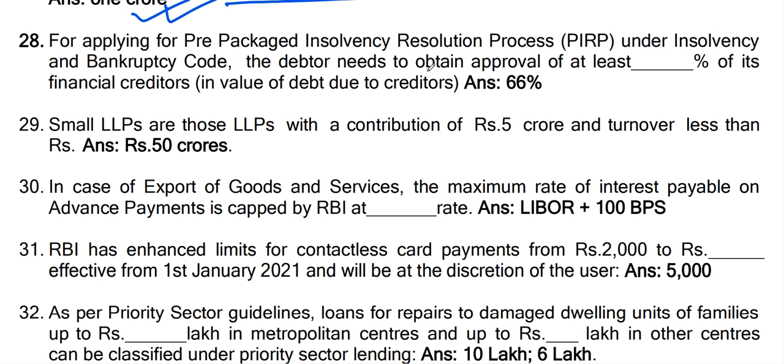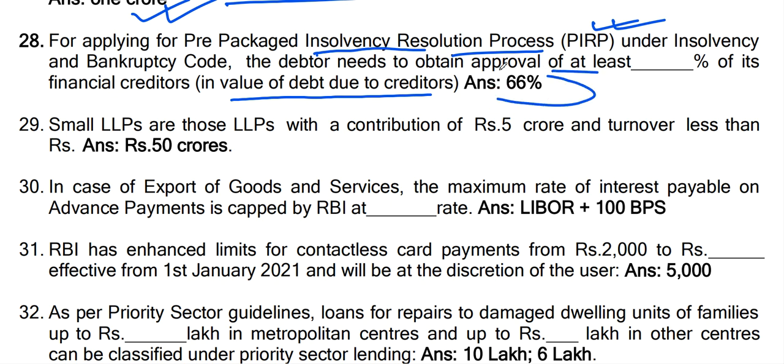Question number 28. For applying for pre-packaged insolvency resolution process, PIRP, under Insolvency and Bankruptcy Code, the debtor needs to obtain approval of at least dash of its financial creditors in value of debt due to creditors. The answer is at least 66% of its financial creditors. Okay.